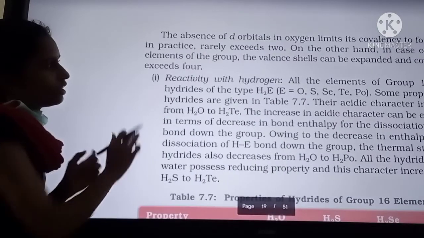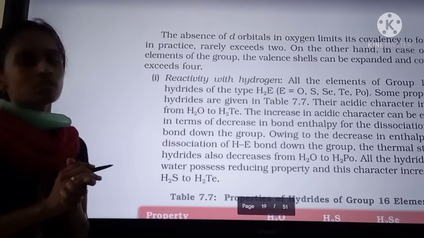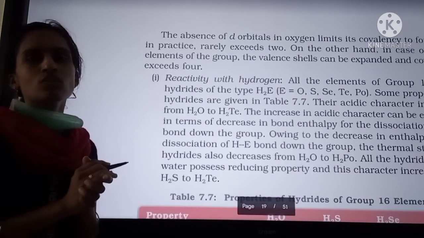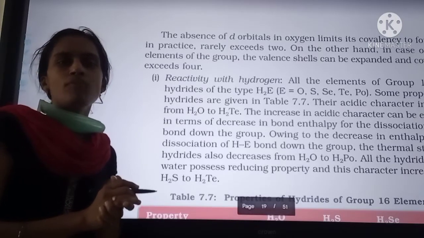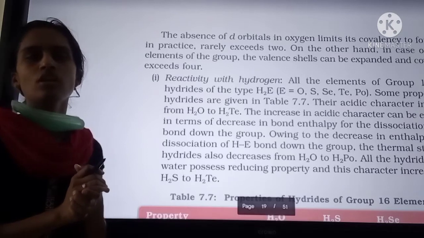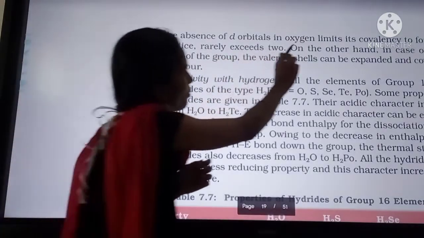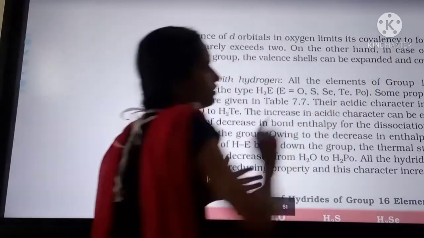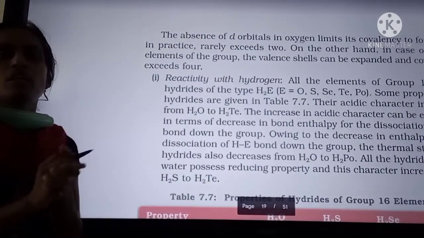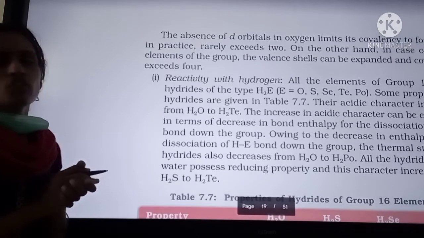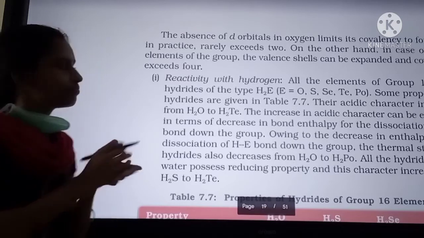Next, this anomalous behavior is also due to the absence of d orbitals in oxygen. There are no d orbitals in oxygen, so it can form a maximum of only 4 bonds, because with 2p4 it has 6 electrons in the valence shell. The absence of d orbitals in oxygen limits its covalency. Its maximum covalency is 4, but the remaining elements can show covalency up to 6. Covalency means the number of bonds formed by that element.